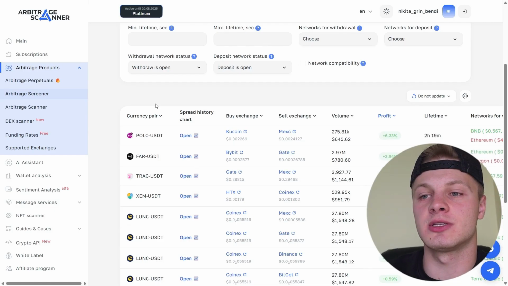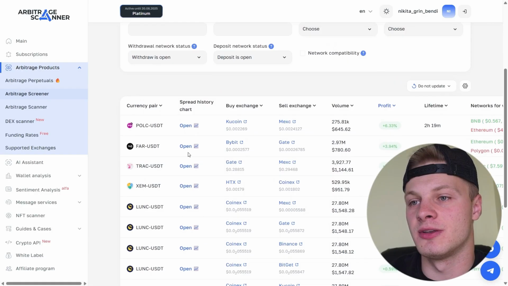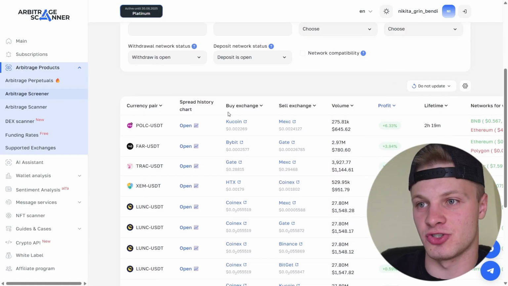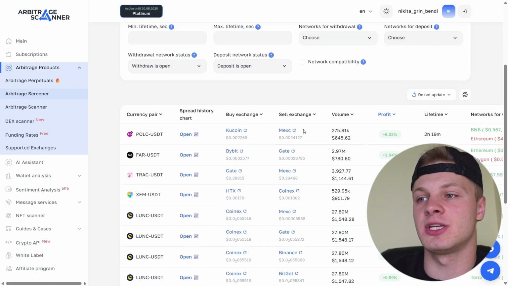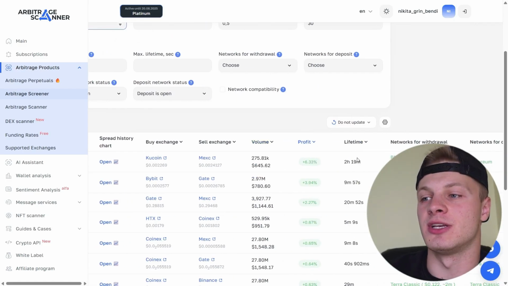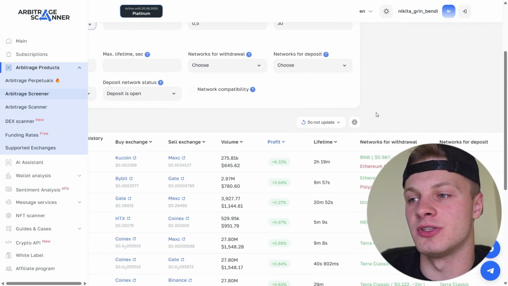At the bottom you can see the tokens that have spreads. Here is the poke token, farm and various other tokens. You can also view the spread history. The exchanges where you need to buy, then the exchanges where you need to transfer and sell are displayed here. Volumes, profit, how long the deal has been active, deposit and withdrawal networks. The fee you will pay when withdrawing tokens is also displayed.